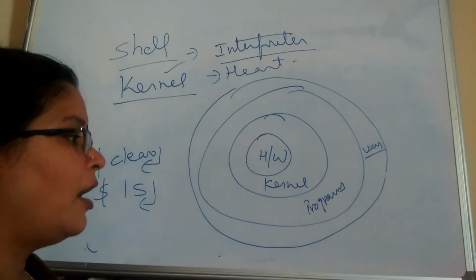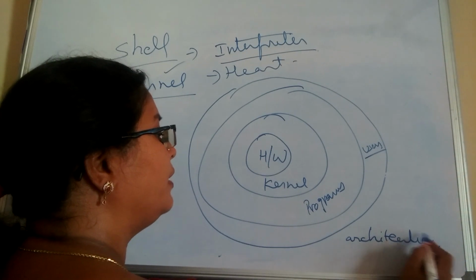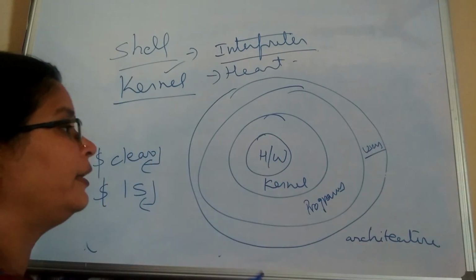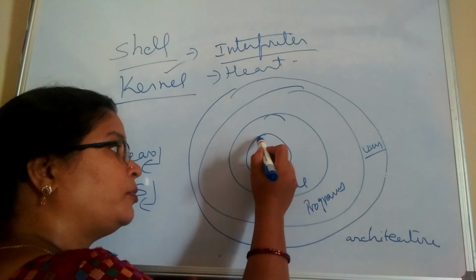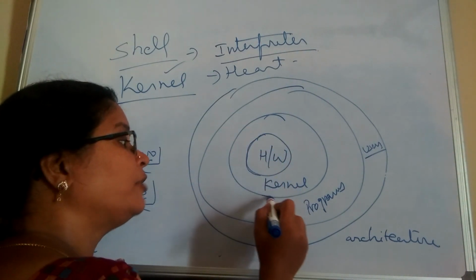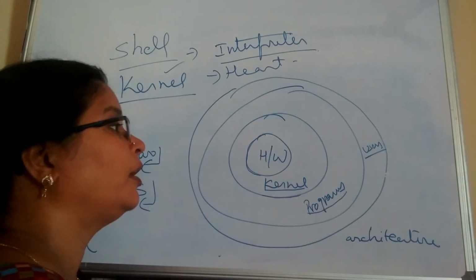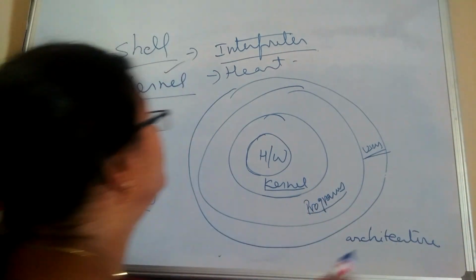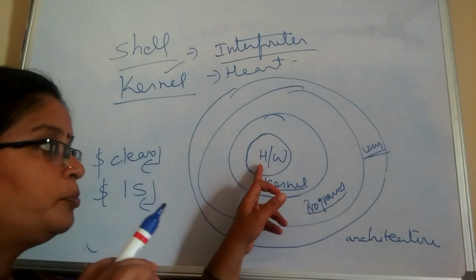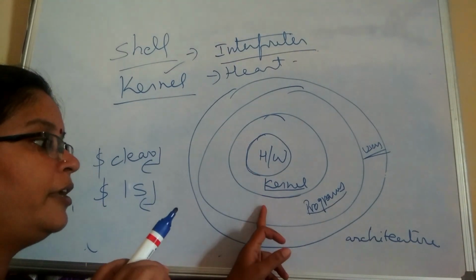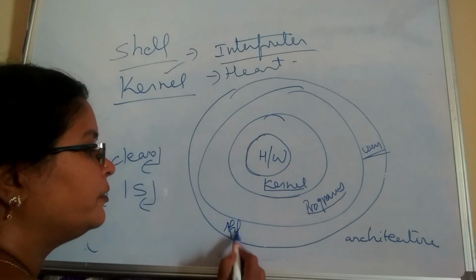Next, this is the architecture of the Linux operating system. This architecture is often regarded as the layered architecture of the operating system. This we have already discussed. See, the lowest part is always the hardware. The next layer is nothing but the kernel. The next is the application programs. And finally we have the user programs. This is the layered architecture. The user programs and the application programs will come in the final layers.